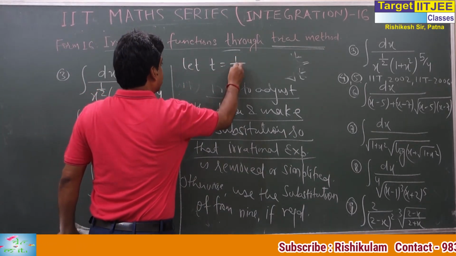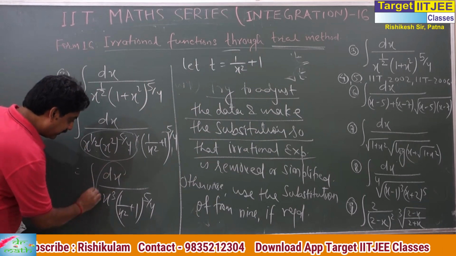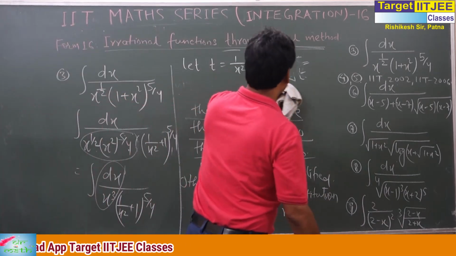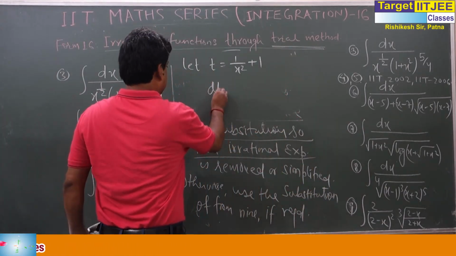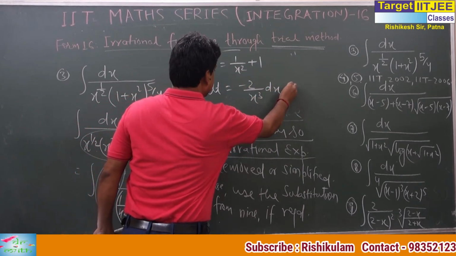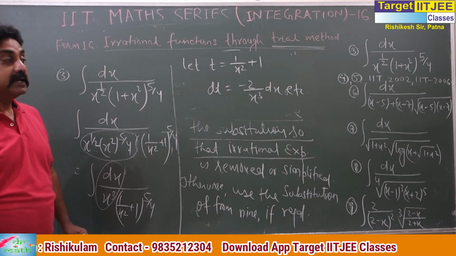If you assume t is equal to 1 by x square plus 1, then you get dt in terms of this. Why dt in terms of this? Because the differentiation of this is minus 2 by x cube. The rest you will do. I will give the question and answer again in the assignment section.